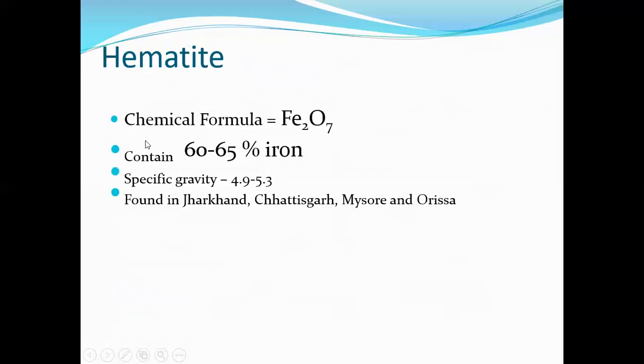So what is hematite? Hematite is an ore of iron. Its chemical formula is Fe2O7. It contains oxygen atoms as impurity. Hematite contains 60 to 65 percentage of iron. The specific gravity of hematite is 4.9 to 5.3. It is normally found in Jharkhand, Chhattisgarh, Mysore, and Orissa. That is where you normally see the hematite ore.